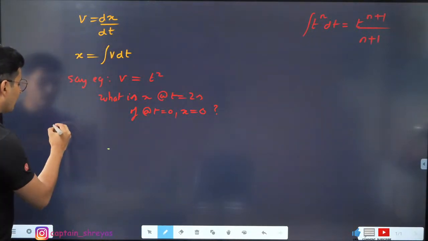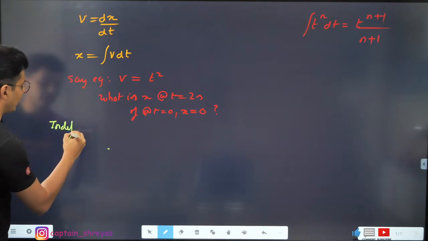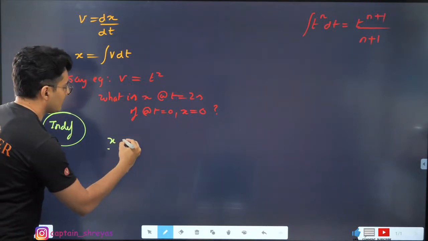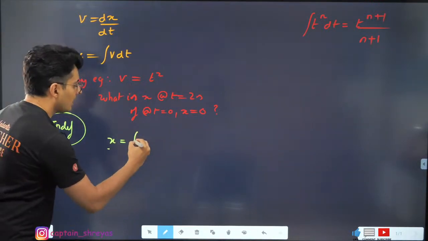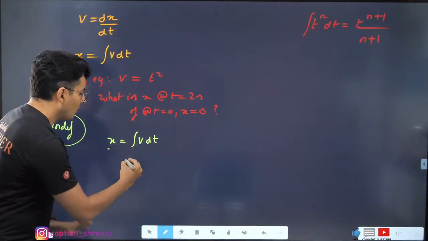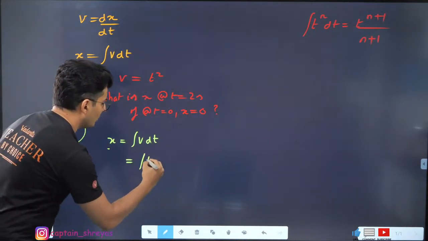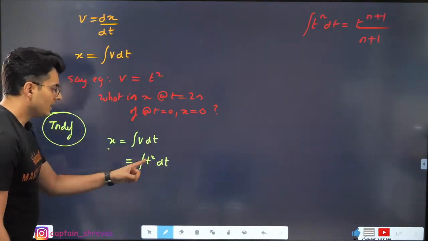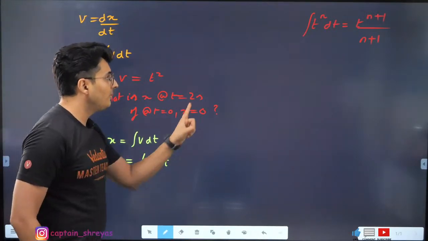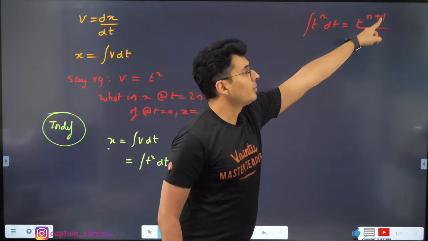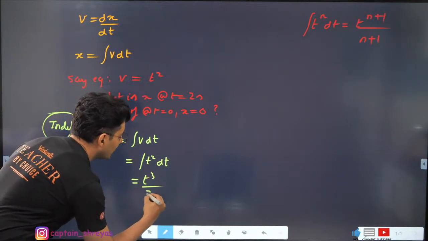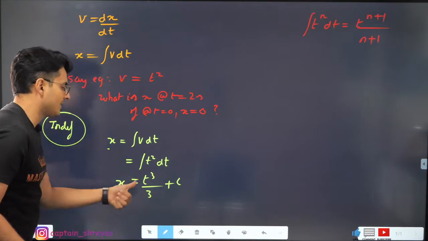First method, I'm going to do it the indefinite way. Observe, use this. x is equal to integral of velocity with respect to time. Now, what is velocity? Velocity is t square. So put over here t square dt, and don't put any limits because this is indefinite. Integration of t square, n is 2. So 2 plus 1, 3. Hence, it will just become t cube by 3 plus c. So this is what x is.